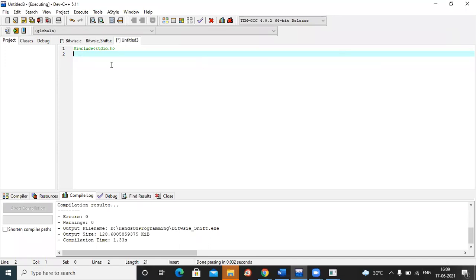Hash include stdio.h, conio.h, like our favorite two header files every C program will use.